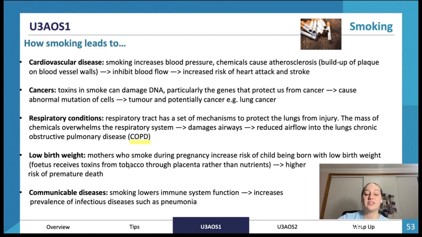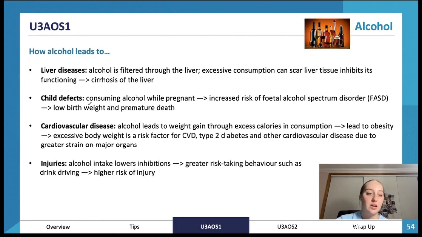Mothers who smoke during pregnancy increase the chances of a low birth weight baby, as the fetus is getting sent all the different toxins from the smoking rather than nutrients, which risks premature death. Then communicable diseases, these infectious ones. Smoking lowers our immune system function, which increases the chance of us developing an infectious disease like pneumonia.